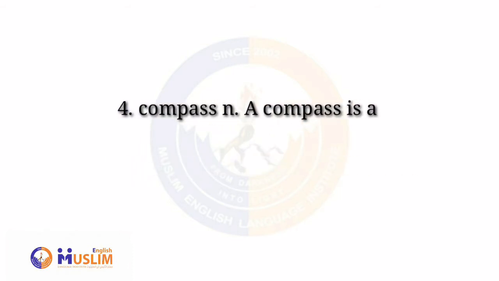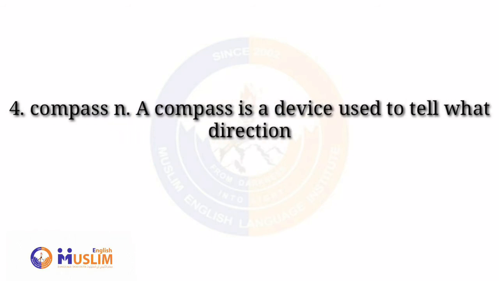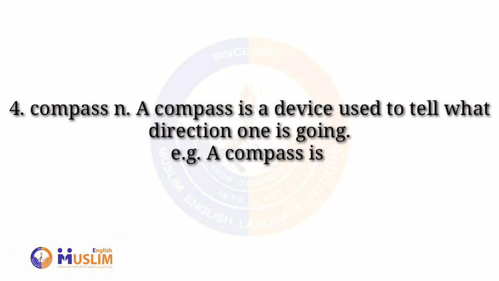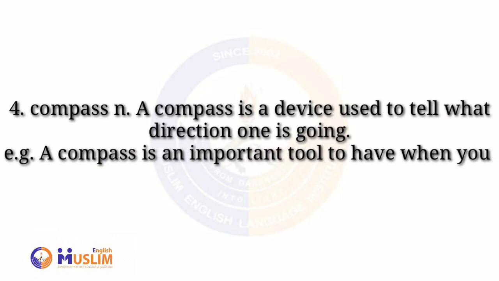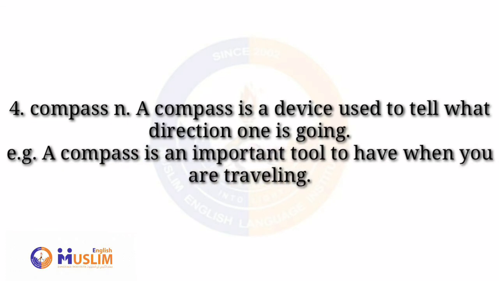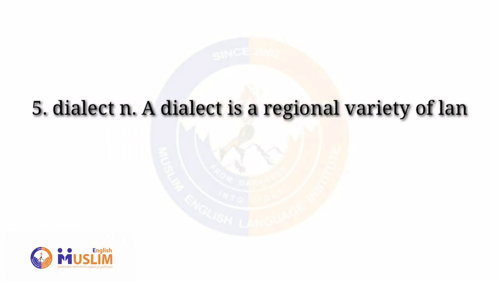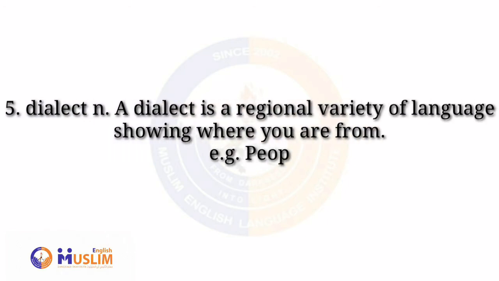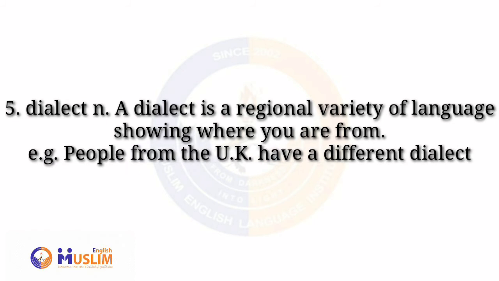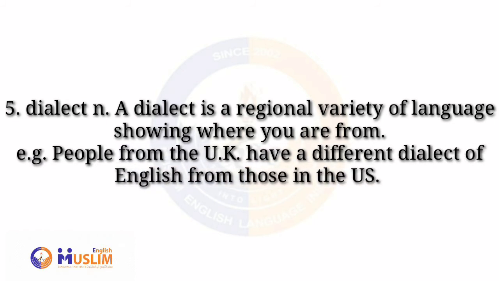Compass. A compass is a device used to tell what direction one is going. A compass is an important tool to have when you are traveling. Dialect. A dialect is a regional variety of language showing where you are from. People from the UK have a different dialect of English from those in the US.